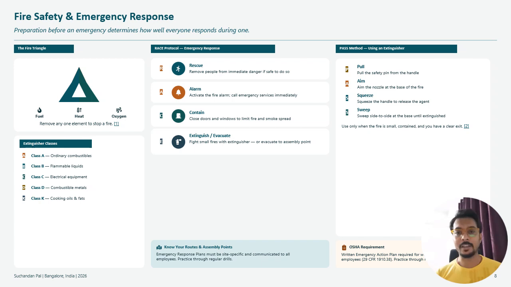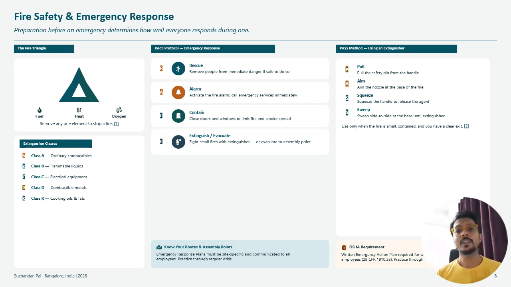After that, protect any equipment. So people first, then only we will go for the next option. So for me, that should not be encouraged if you are not trained enough. If you don't know how to operate it, don't go for that.